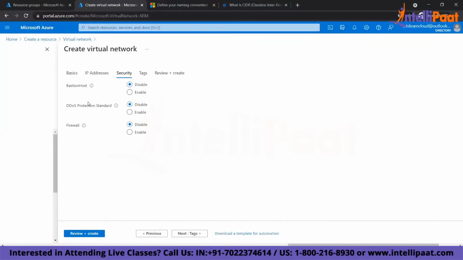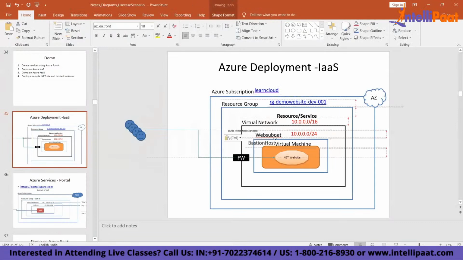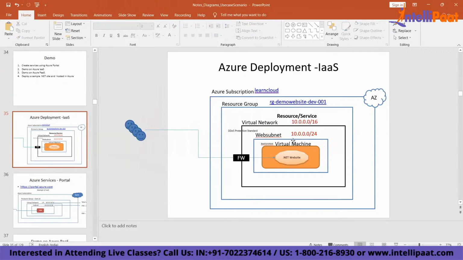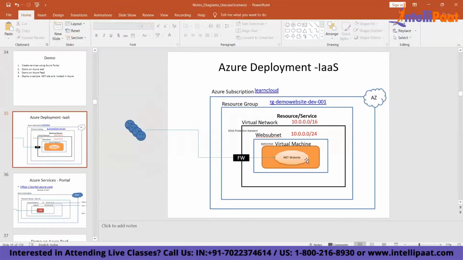Then you can enable a Bastion host. How do you connect to the VM or the machines? You can connect to the VM using a Bastion host, which allows you to connect to your VM using secured RDP and SSH. What will happen is you can log into the VM using certificates. So firewall, DDoS protection, and Bastion are related to the security of your network and machines.